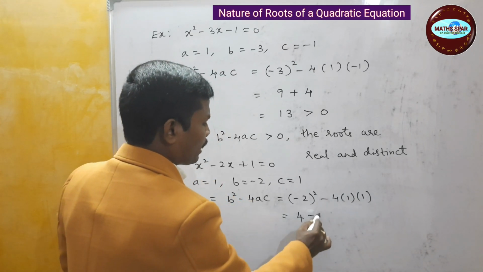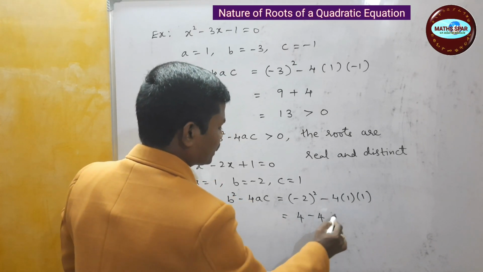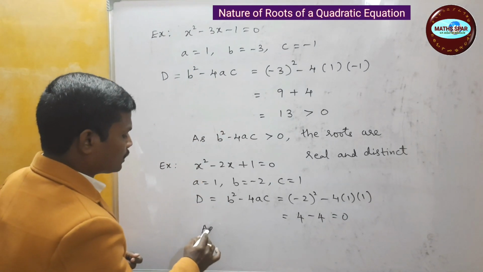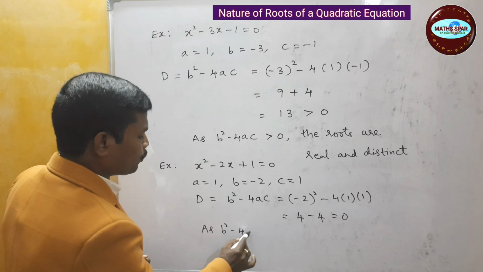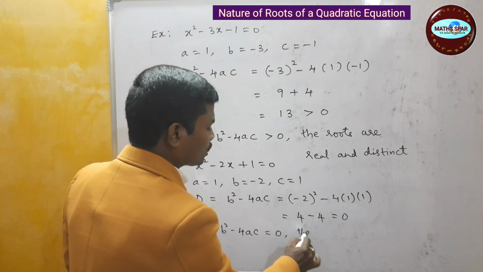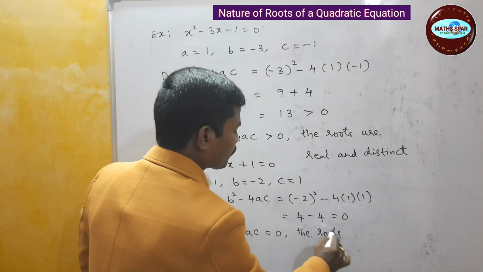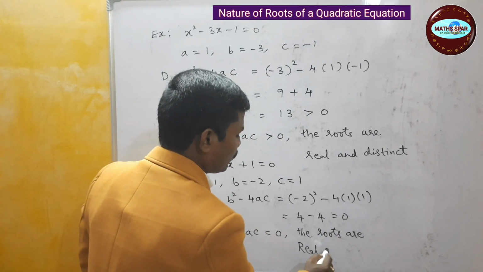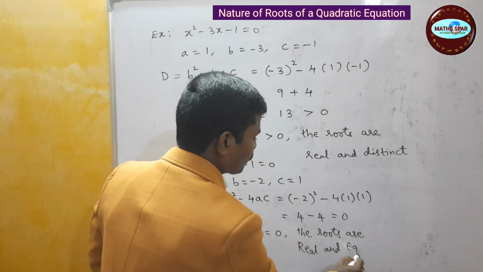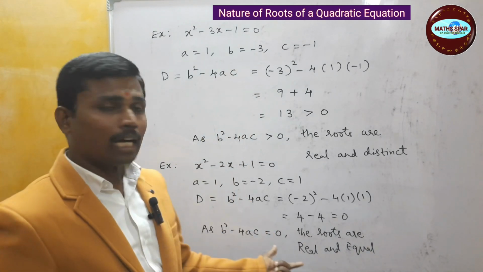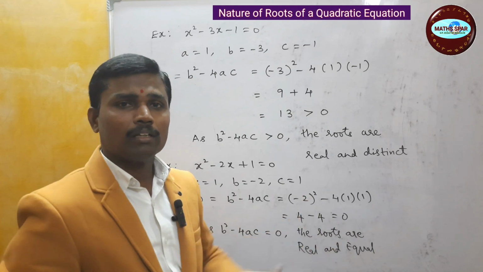That is 4 minus 4, which is equal to 0. As b square minus 4ac is equal to 0, the roots are real and equal.